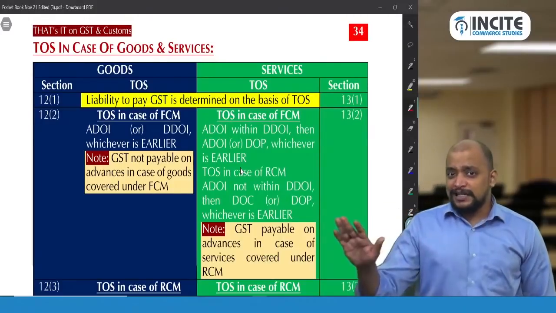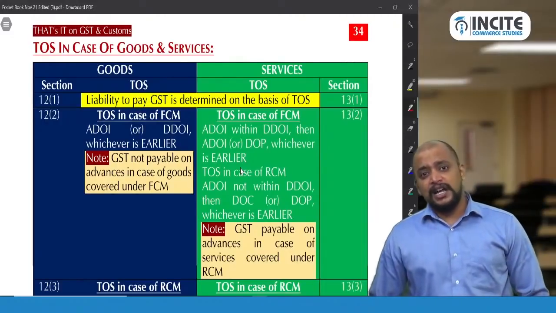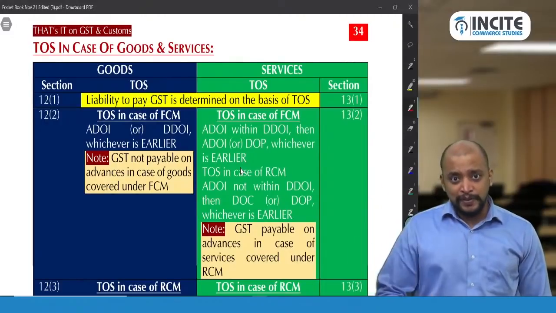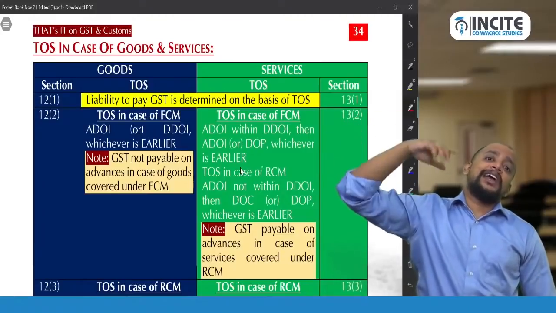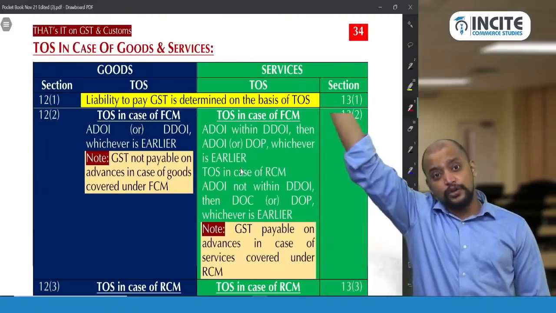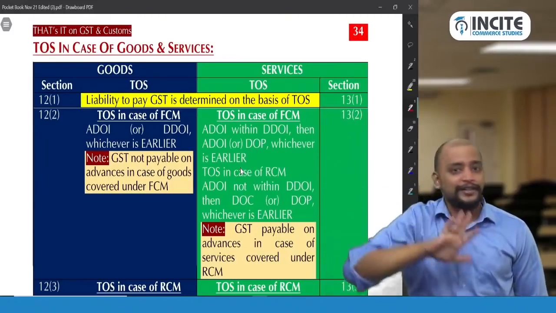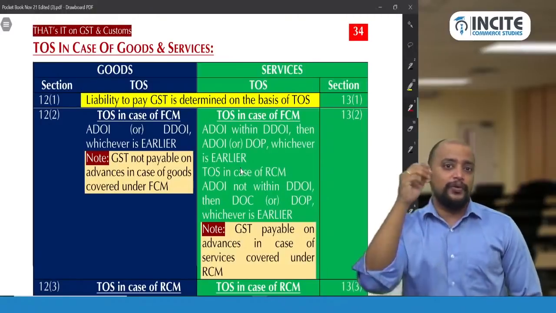We don't have to pay GST on advances. Suppose it is goods covered under FCM, we received an advance this month, but the invoice is raised after 2 months when the supply takes place. In that case, after 2 months only the liability will arise, not now. So even if we received any advance, we don't have to pay GST on that advance right now.